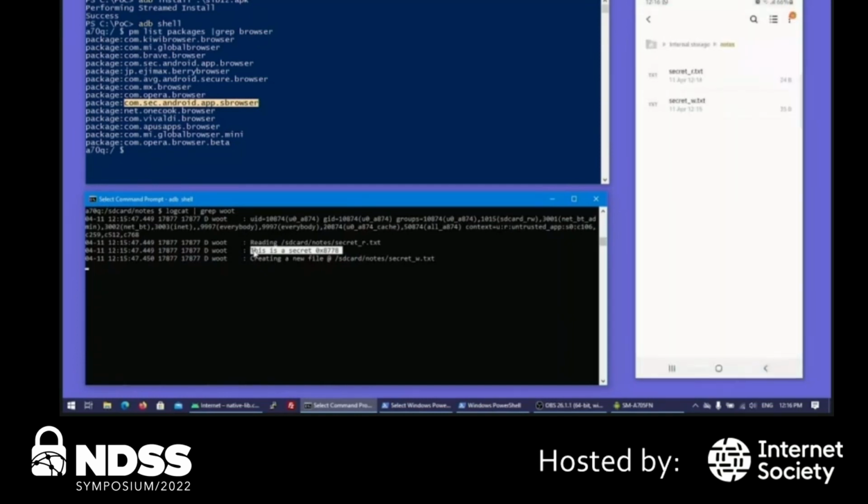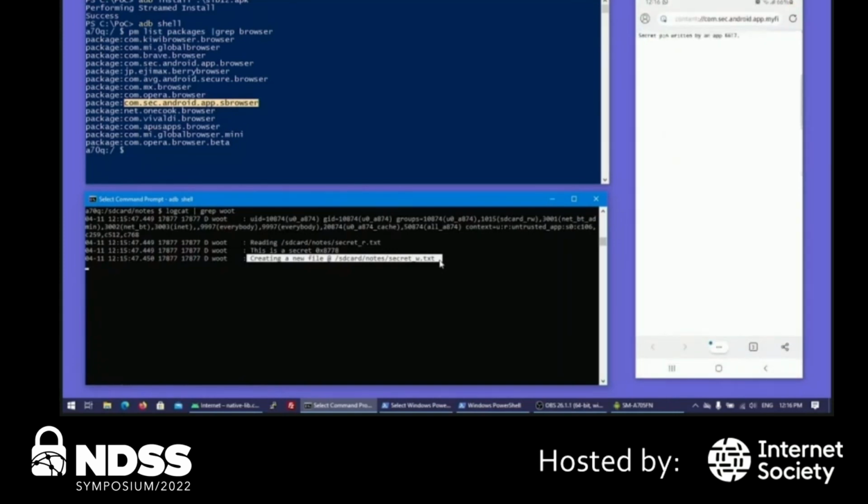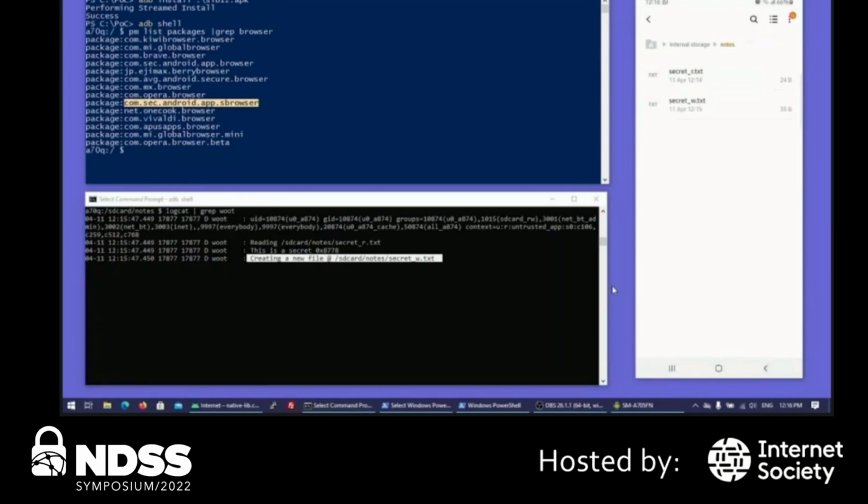Also, our application created another file called secret write. This file was not there. Let's check its contents. Yep, there is some content in it, which means it's able to write to files as well. So overall, we can see here that our application can have read and write access to the internal storage without a dedicated permission.